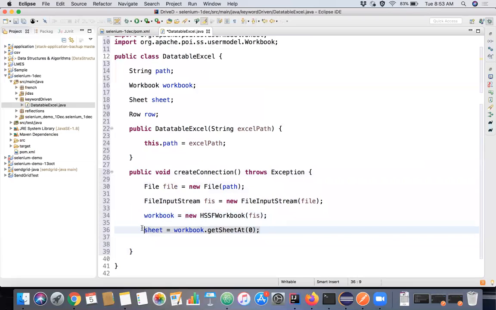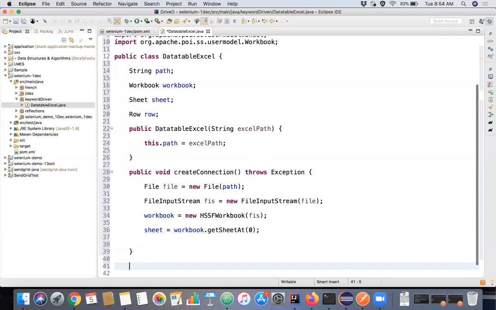So far, so good, right? Yes. Yes. Okay. Now we are trying to solve this keyword driven framework only, right?